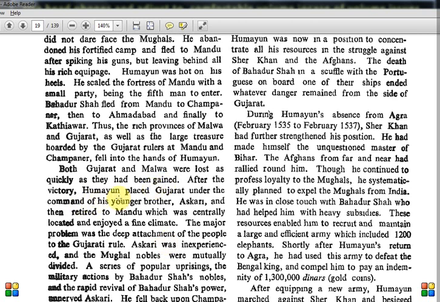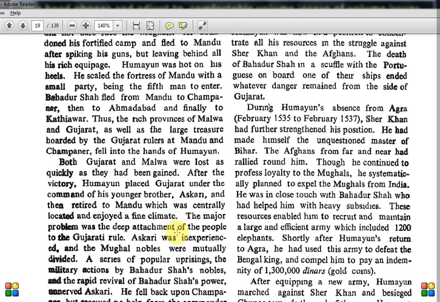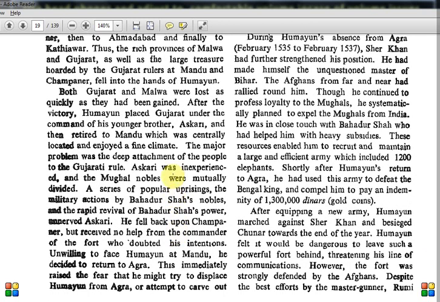After the victory, Humayun placed Gujarat under the command of his younger brother Askari. Okay, some other new name. We saw Kamran and now it is Askari. Then Humayun retired to Mandu, which was centrally located and enjoyed a fine climate. The major problem was the deep attachment of the people to Gujarati rule. Askari was inexperienced and the Mughal nobles were mutually divided. A series of popular uprisings, the military actions by Bahadur Shah's nobles and the rapid revival of Bahadur Shah's power